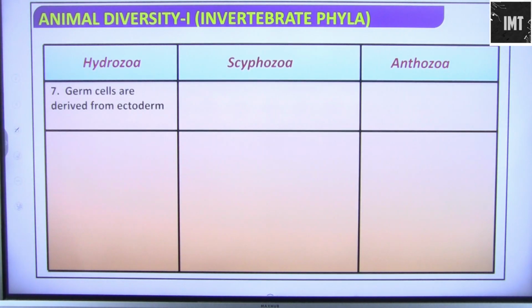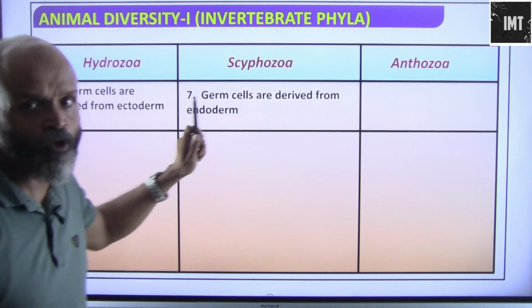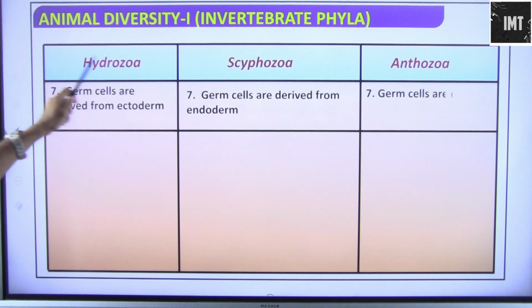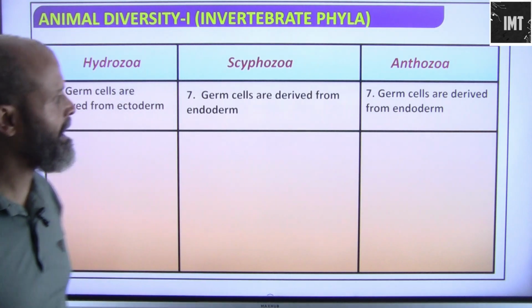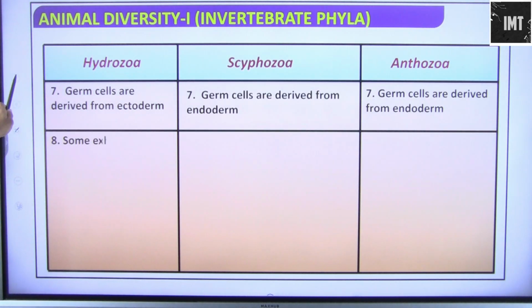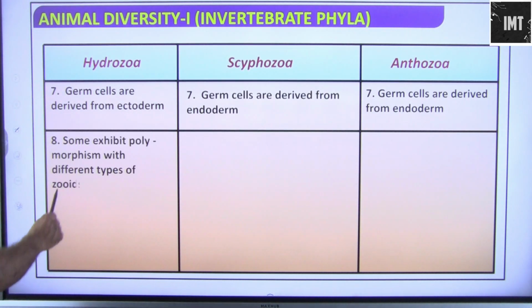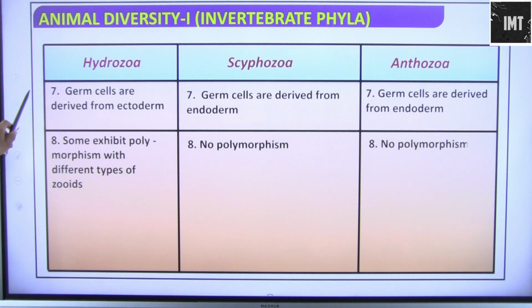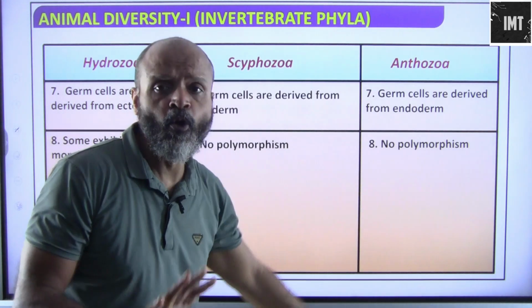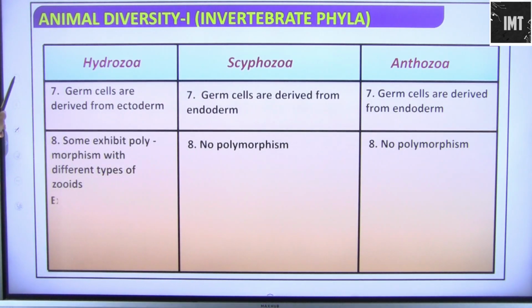In Hydrozoa, the germ cells are derived from ectoderm. In Scyphozoa, the germ cells are derived from endoderm. And here as well, the germ cells are derived from endoderm. Some exhibit polymorphism with different types of zooids. So polymorphism is exhibited in Hydrozoa, no polymorphism is exhibited in Scyphozoa, and similarly no polymorphism is exhibited in Anthozoa.